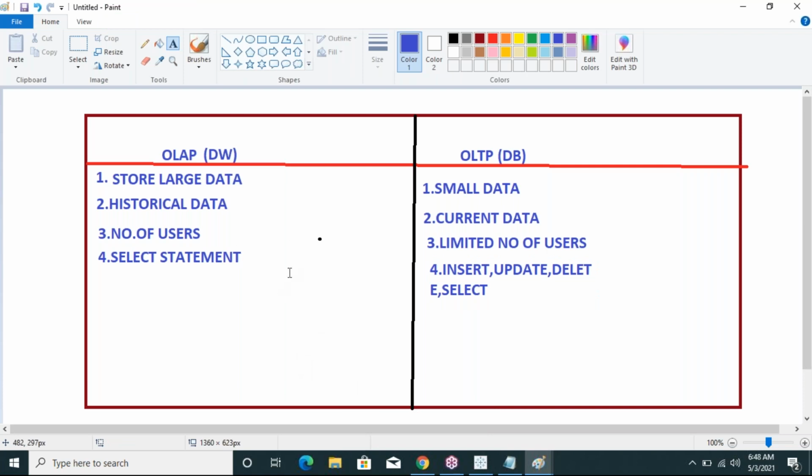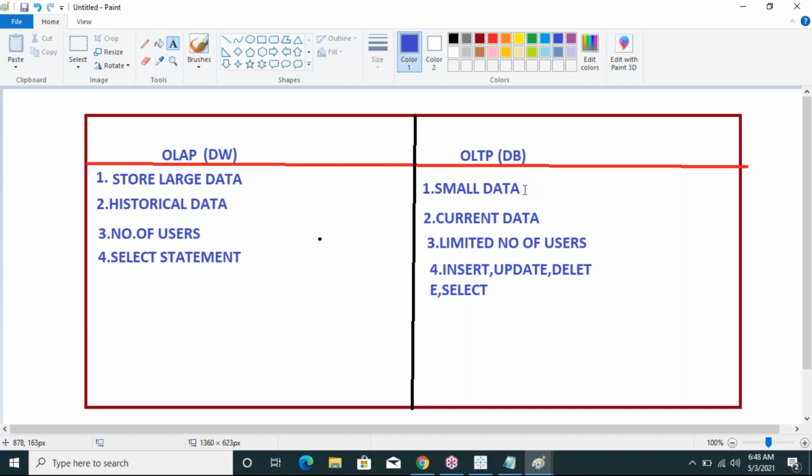Okay, these are some differences between OLAP and OLTP. It is one of the interview questions also. What are the differences between OLAP and OLTP? OLAP can store a huge amount of data compared to OLTP.